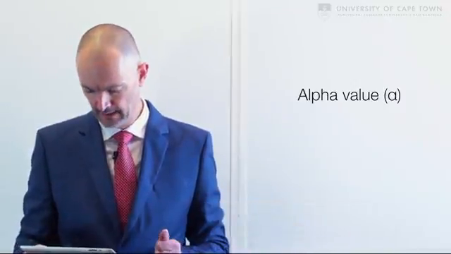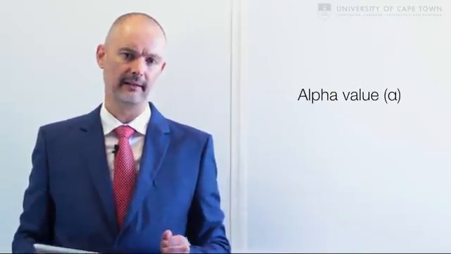In this last section, I want to say something about the alpha value and errors in hypothesis testing. Now, the alpha value, that's the 0.05 that we see most often. Our level of significance, some cut-off value, sometimes we see it as 0.01. I've got to spoil the fun. Where does this 0.05 come from?